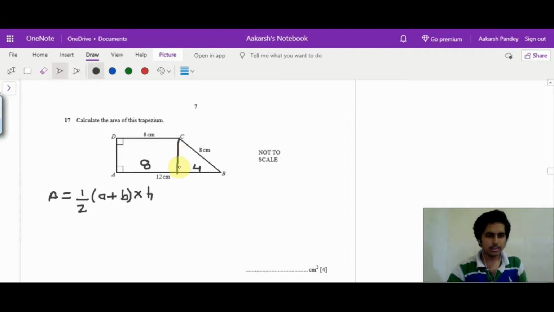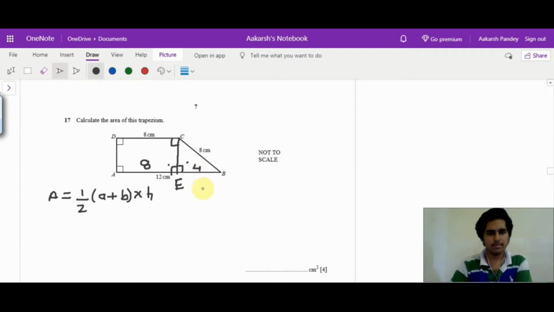Here we know that this is a right angle triangle, because all these angles are 90, and this is angles on a straight line. So because this is 90, this will also be 90. So using Pythagoras' theorem, we can calculate this side. Let this be e.